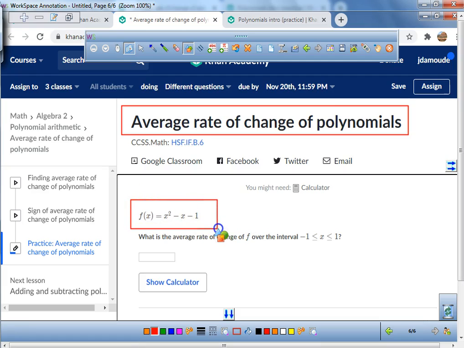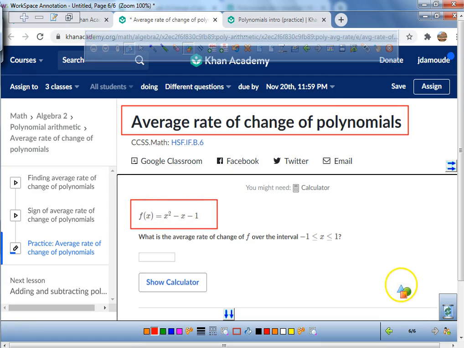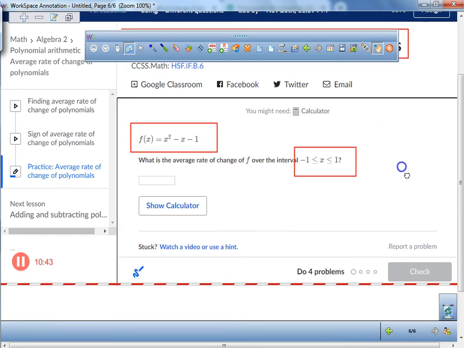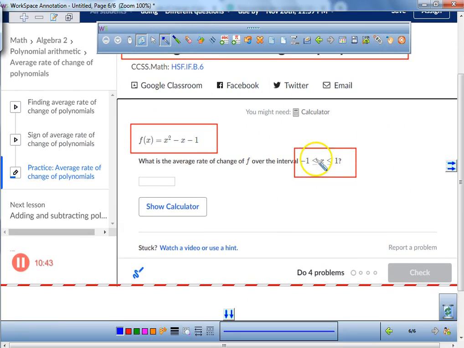We have to find the average rate of change over the interval of -1 to +1. So this is going to take some time and a little bit of effort. It's not going to be too bad.